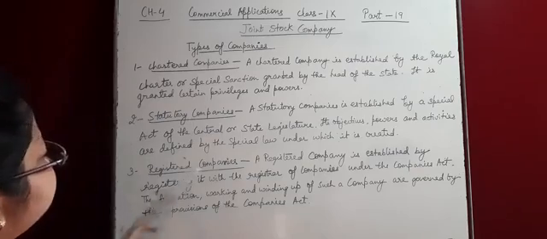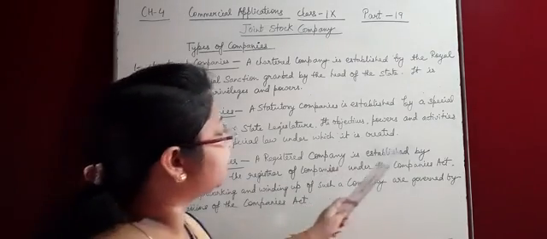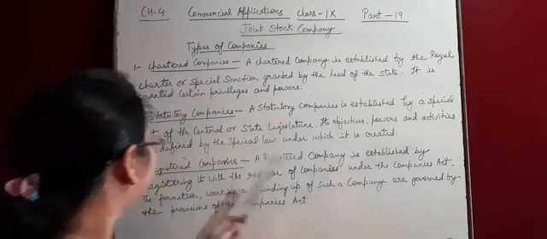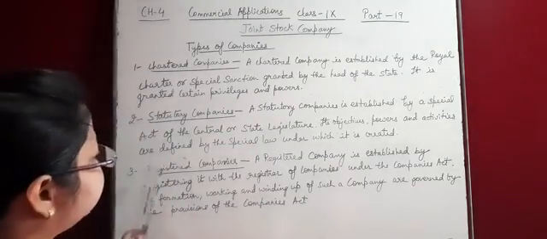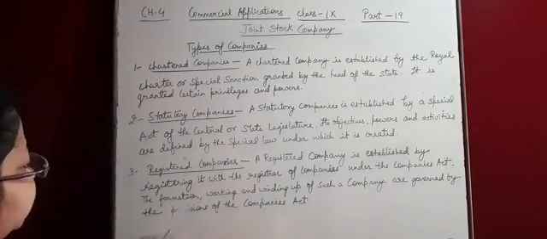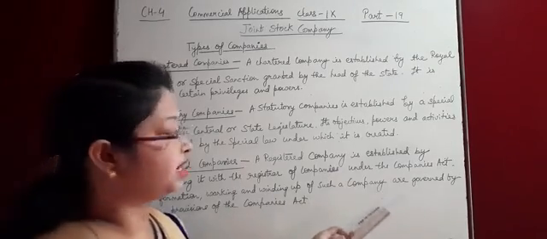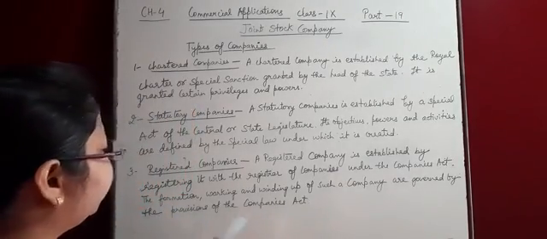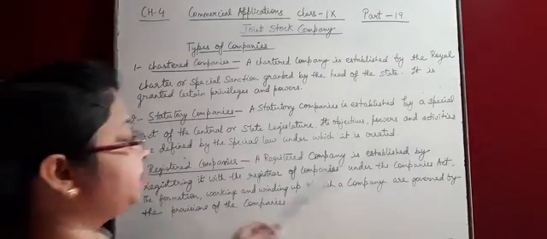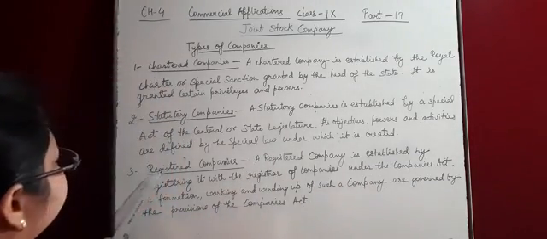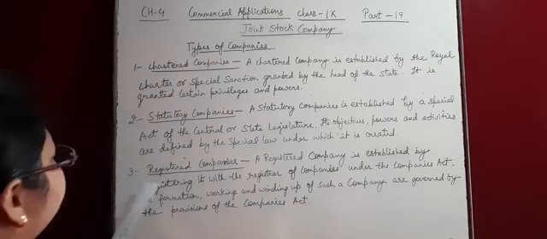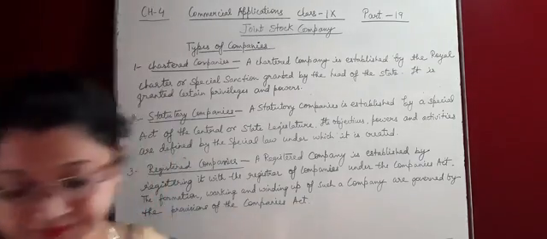Now, third is registered companies. A registered company is established by registering it with the registrar of the company. That is why it is called a registered company, because it is registered under the Registrar of the Companies Act. Okay. So the formation, working and winding up of such a company are governed by the provisions of the Companies Act. So in this also they make their own provisions under the Companies Act. So this is the meaning of the registered company. Is it clear? Chartered company, statutory companies and registered company. Okay.